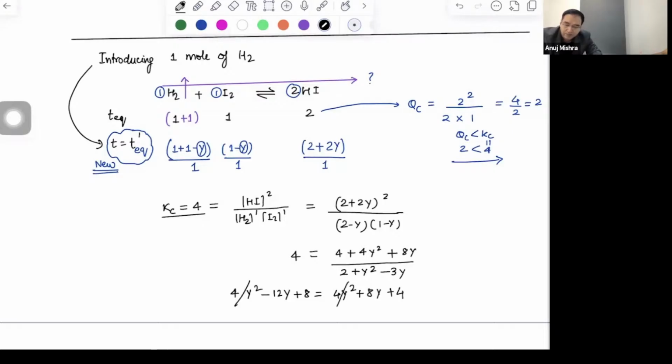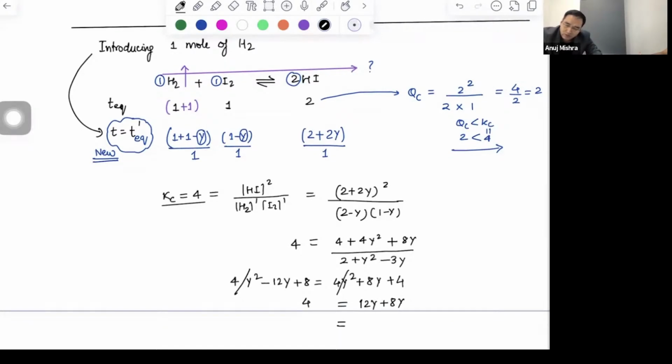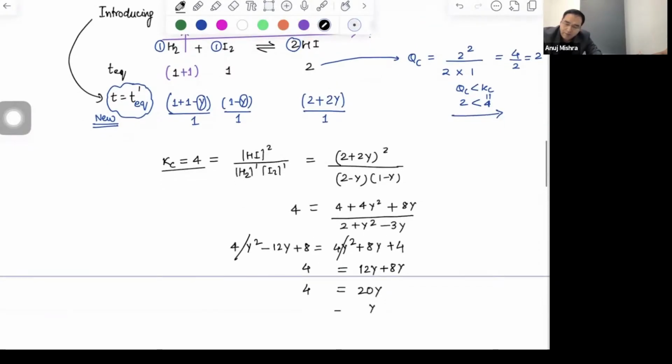This gets cancelled. 12 and 8y, 12y को उधर लेके जाओ. This is 4. So, कितने आ रहा है? 20y is 4, y is coming 1 by 5.